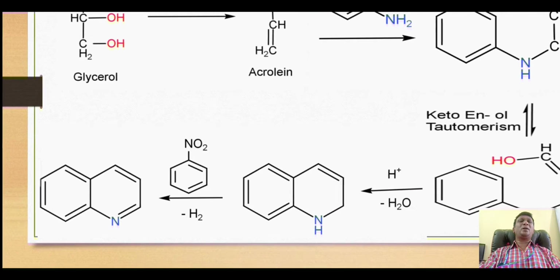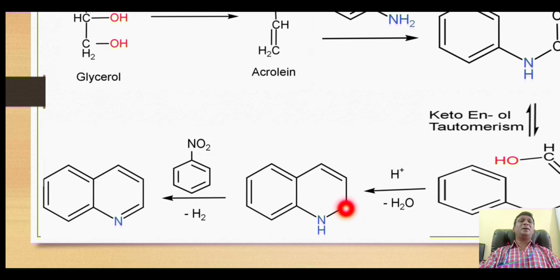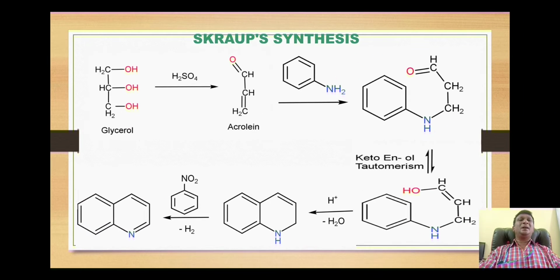This cyclized product still consists of the hydrogens on position number 1 and position number 2. So when this 1,2-dihydro product is treated with nitrobenzene, the oxidation takes place, and this oxidation removes the hydrogen from position number 1 and position number 2 to give us our heterocycle compound, that is quinoline. So dear student, this is the first synthesis.